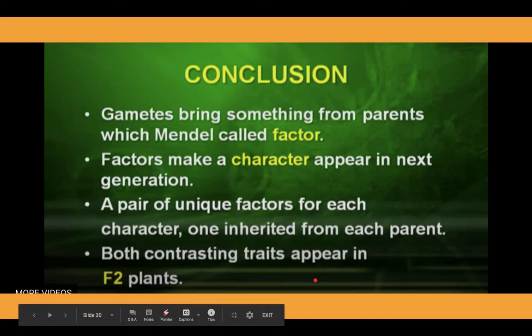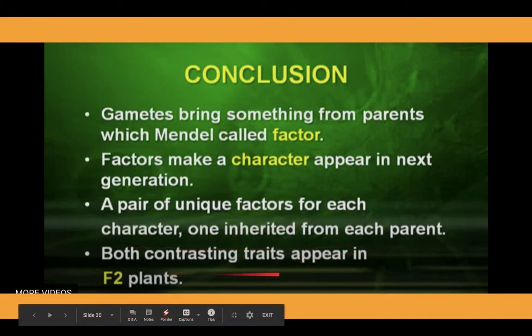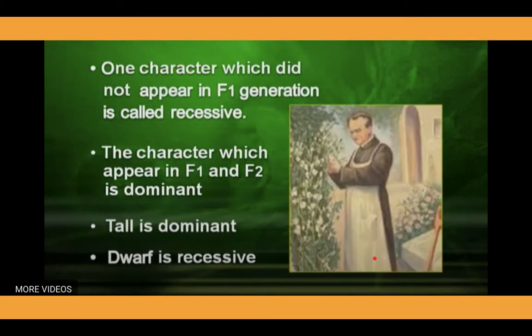Gametes bring something from parents, which Mendel called factors, and factors make a character appear in the next generation. A pair of unique factors for each character, one inherited from each parent, and both contrasting traits appear in F2 plants. These are the main concluding points.